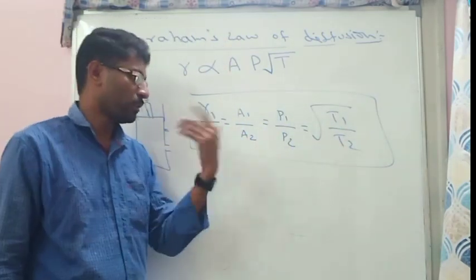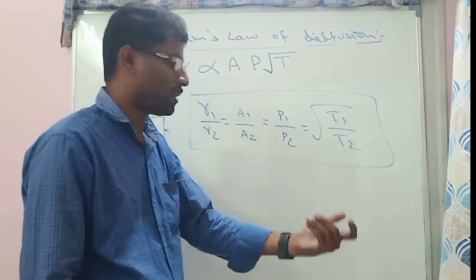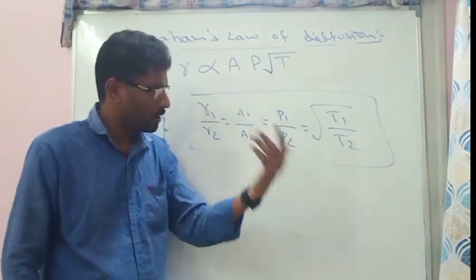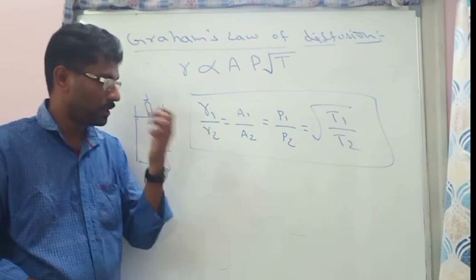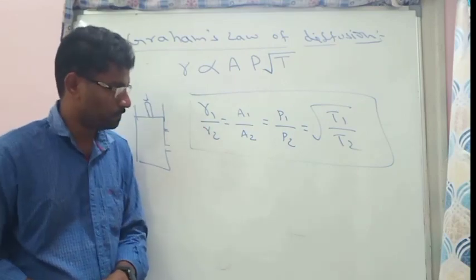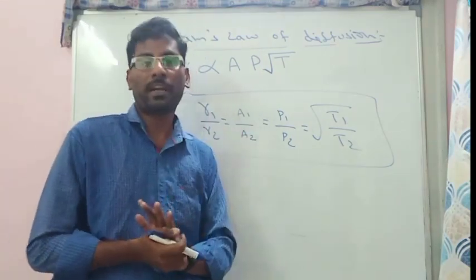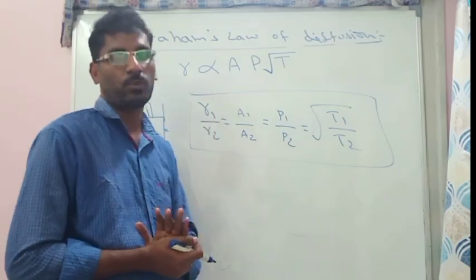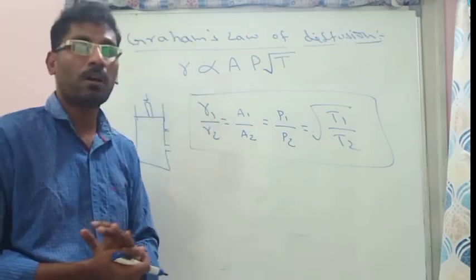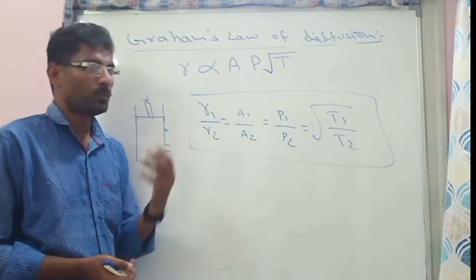So in the questions they can give mostly the pressure also, temperature also, area also. Also they can give volume also. Also they can give time also. So mostly they will give volume and time relation. The first one is most important. This is Graham's law of diffusion. We'll see some questions.